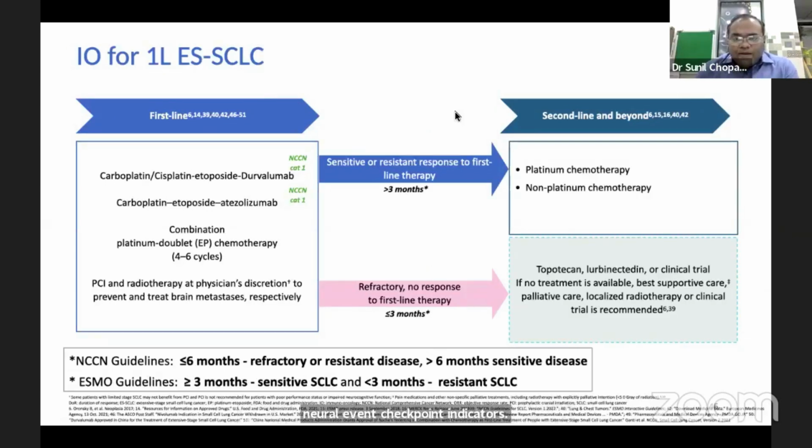So the first line options are a combination of durvalumab plus platinum etoposide, or atezolizumab plus platinum etoposide, or only platinum doublet chemotherapy, with PCI and radiotherapy at physician's discretion. If it is a sensitive disease to first line, we can re-challenge platinum chemotherapy at further progression. If it's a refractory disease, second line options are limited, that is topotecan and lurbinectedin.